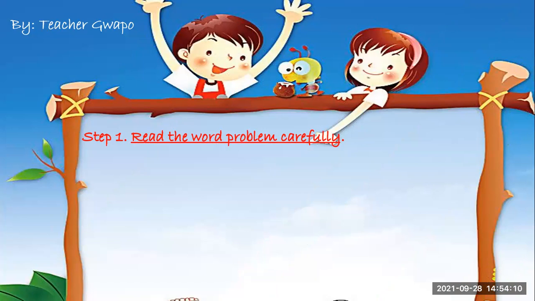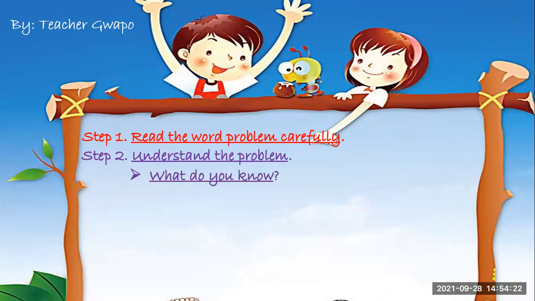Then step number 2, you have to understand the problem. When you say understand the problem, you ask yourself, what do I know about the problem? And what do I need to find out in the problem?